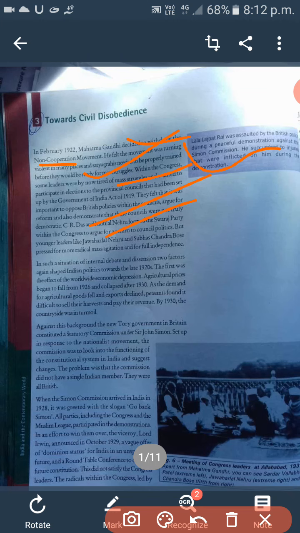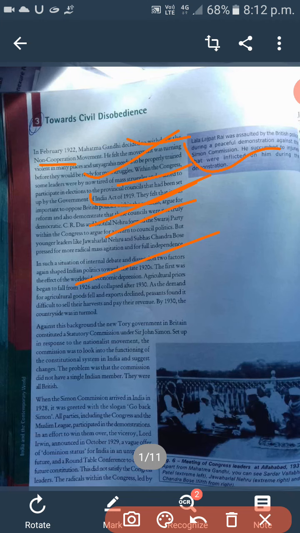During that period, the non-cooperation movement had started under the leadership of Mahatma Gandhi, Mohandas Karamchand Gandhi. Why did Gandhiji withdraw this movement at that time? The reason behind it is that the non-cooperation movement was withdrawn by Mahatma Gandhiji in 1922. Here I want you to note that the Chauri Chaura incident had taken place at that time.